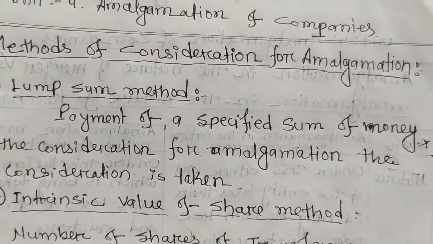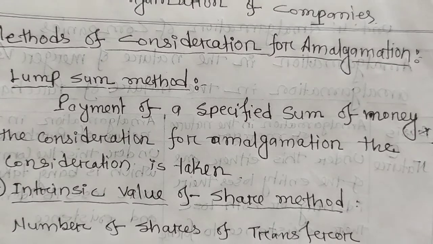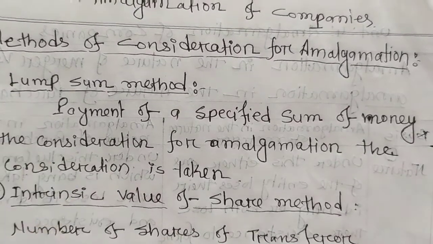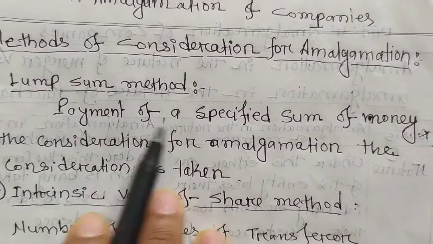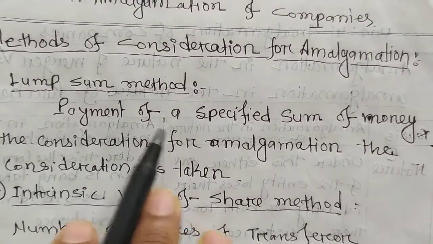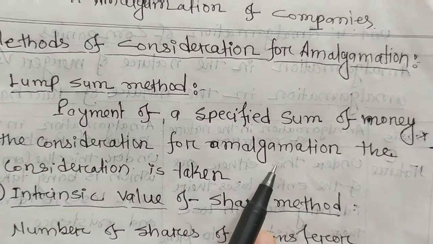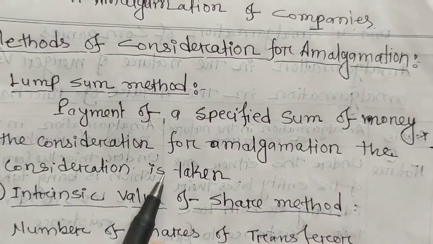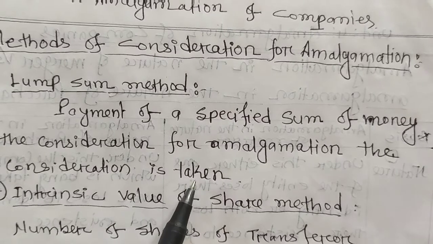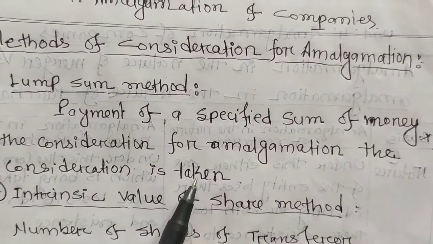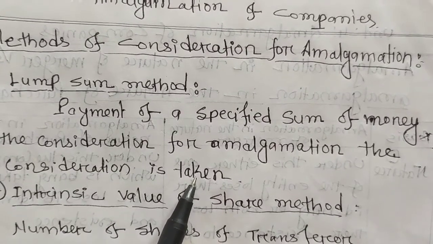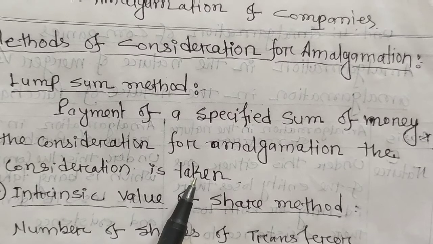So look, methods of consideration for amalgamation. First method, lump sum method. Under the lump sum method, what is it? Payment of a specific sum of money as the consideration for amalgamation. Under this method, the payment for amalgamation is paid in a lump sum of money.